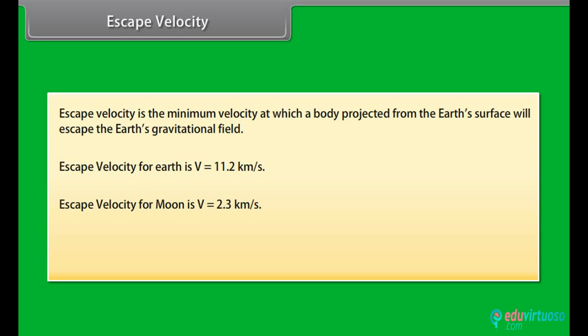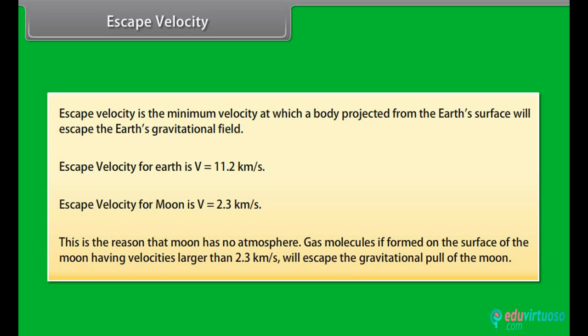Escape velocity for moon is v is equal to 2.3 km per second. This is the reason that moon has no atmosphere. Gas molecules, if formed on the surface of moon having velocities larger than 2.3 km per second, will escape the gravitational pull of the moon.